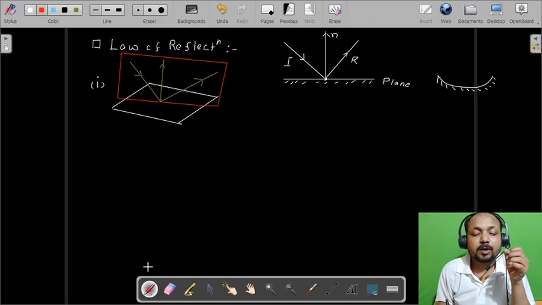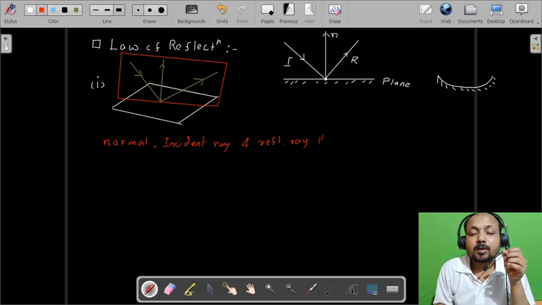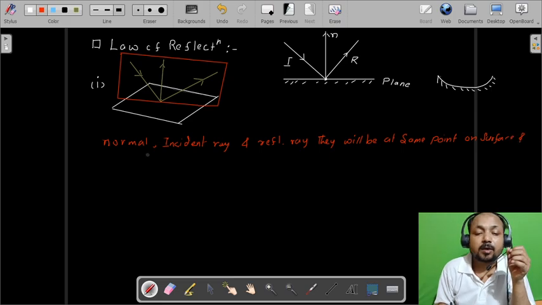This is the first law of reflection, which states that the normal, the incident ray and the reflected ray will be at the same point on the reflecting surface and along the same plane.